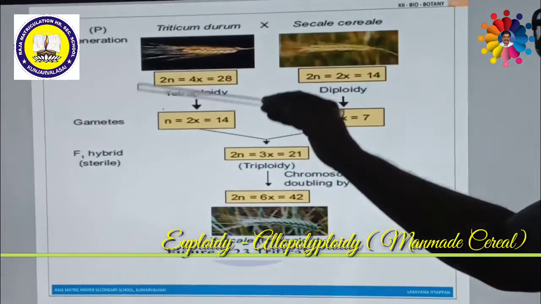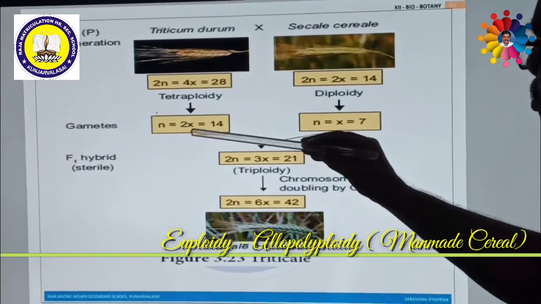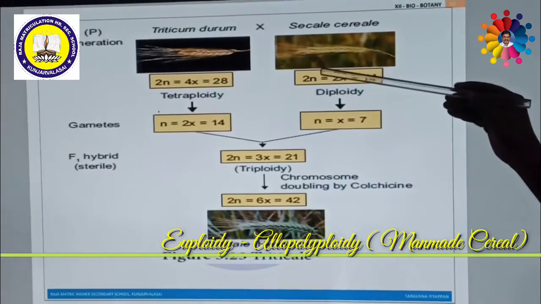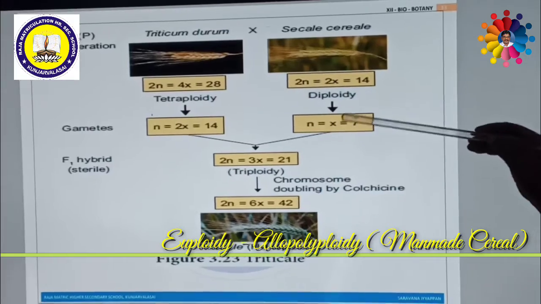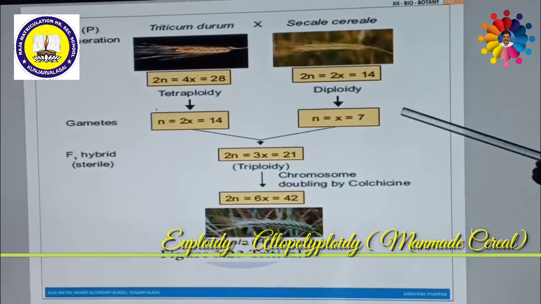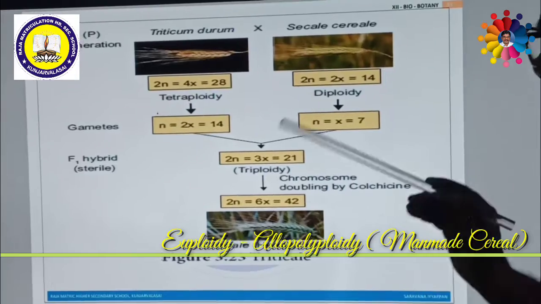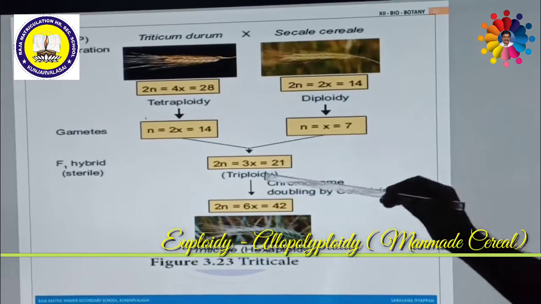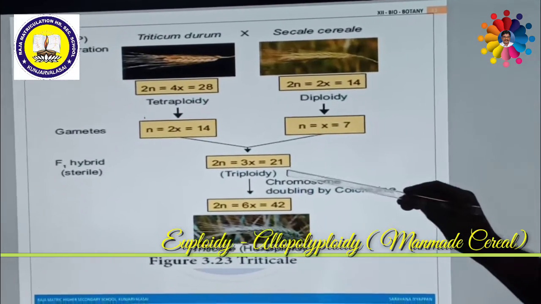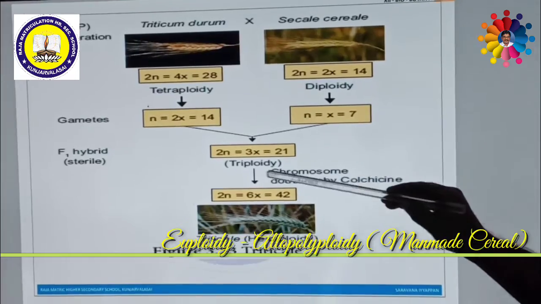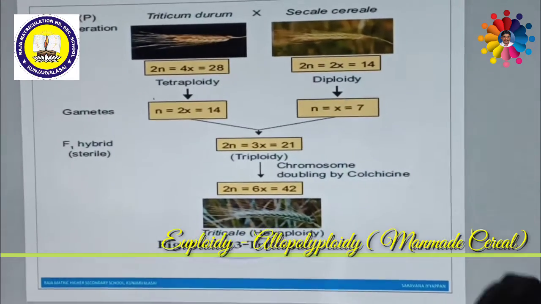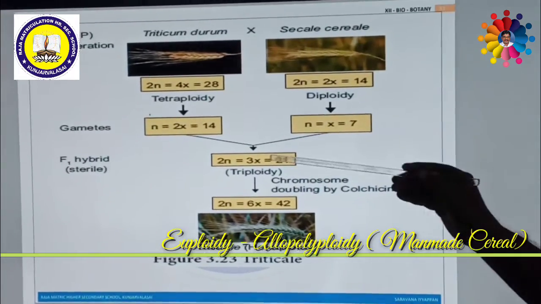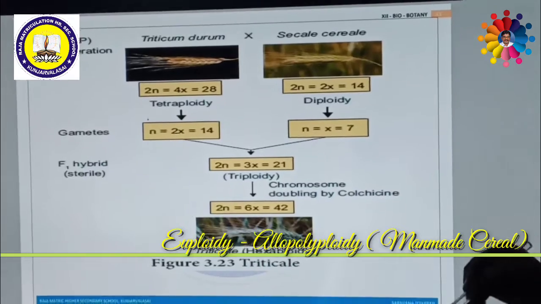Then they produce gametes, half the number. That means n is 2x, half of 28 is 14. Similarly, this gamete produces half the number, that is 2n, n, 2x, x, 14, 7. Then these two fuse together to form the F1 generation. n plus n, 2x plus x, 3x, 14 plus 7, 21. So a triploid, sterile F1 generation is produced. But we can double this chromosome number, which will make it fertile.